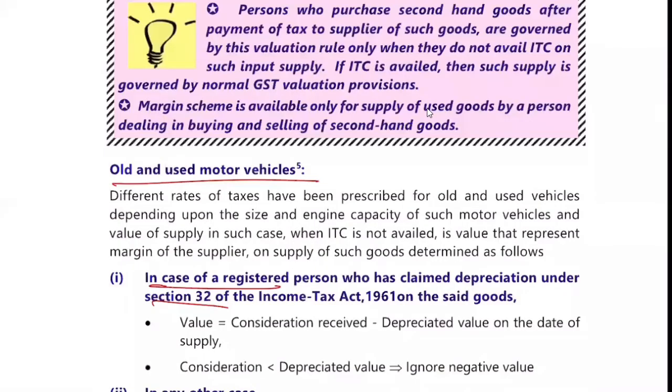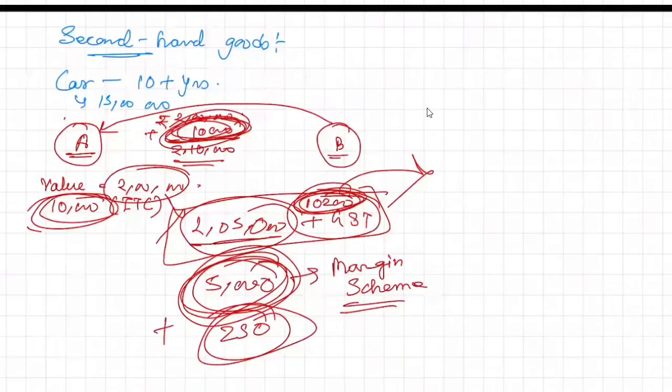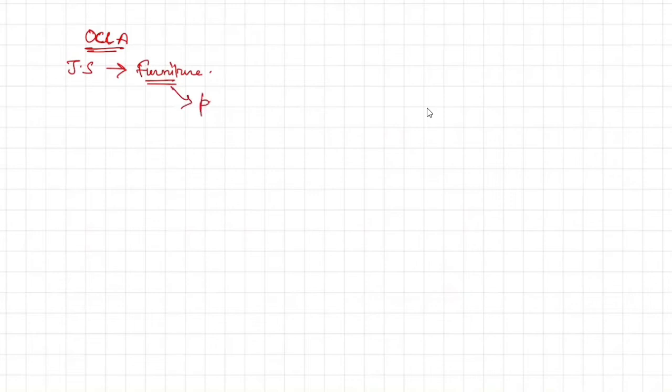Okay, so now sub rule 5, which says about old and used motor vehicle. See, the law is that, okay, again ITC law is there. Now see, suppose this OCL, okay, OCL, Jairam sir is the owner, correct? Now suppose if Jairam sir purchases furniture from OCL's fund, and if he uses it for personal purpose, don't you think it is taxable?